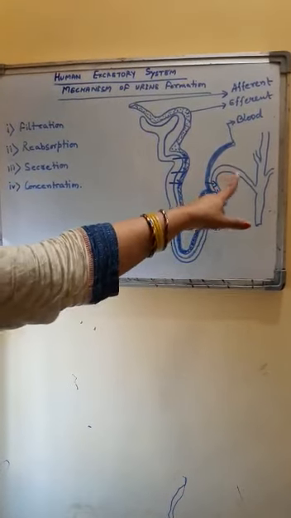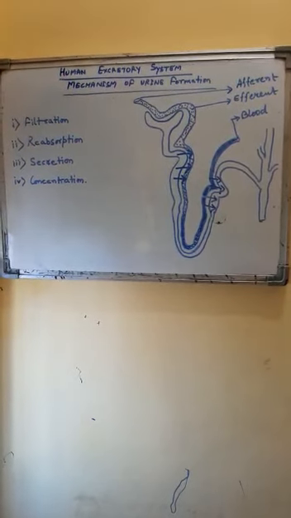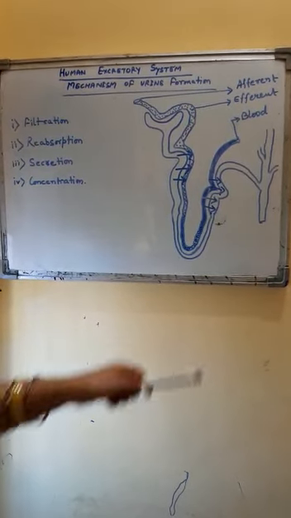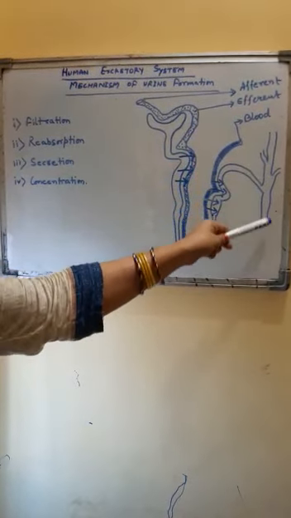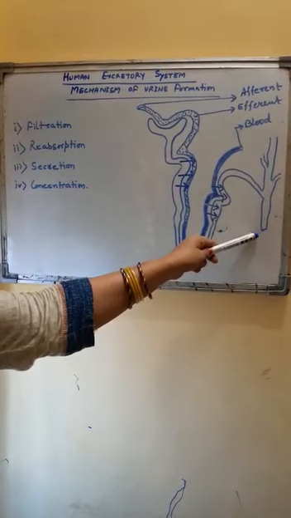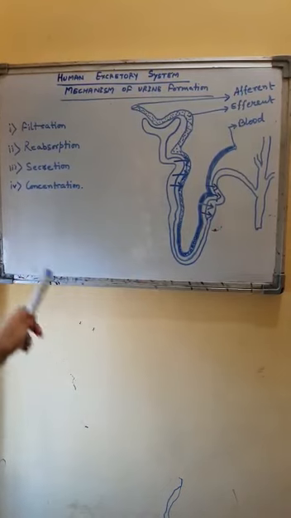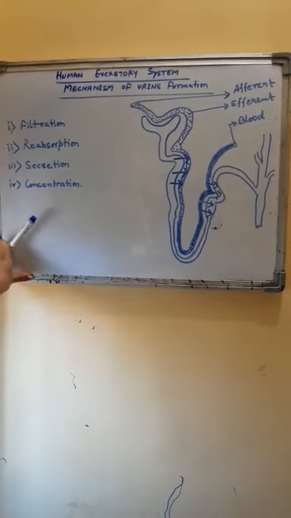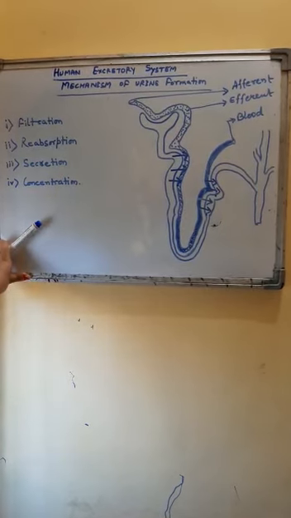Finally, the waste enters the collecting tubule. In that collecting tubule, the waste material from different nephrons joins. Finally, this waste filtrate is called urine, and this urine then gets deposited in the urinary bladder. From there it is released outside the body.